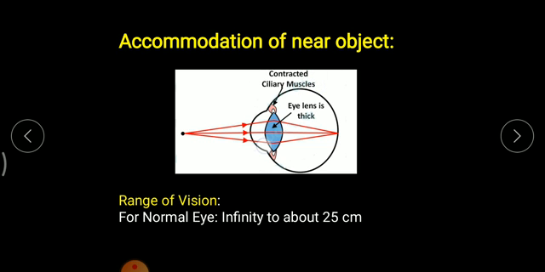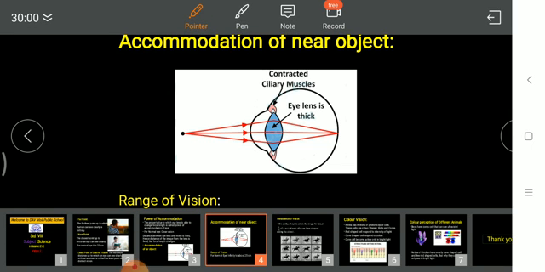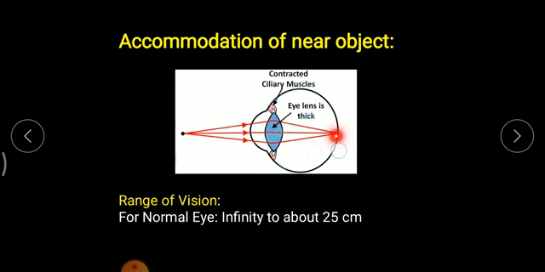As you can see, the human eye lens becomes thick. Again the image forms on the retina, since this distance is always fixed. But here, since the person is viewing a near object, the eye lens has become thick and the ciliary muscles have contracted.